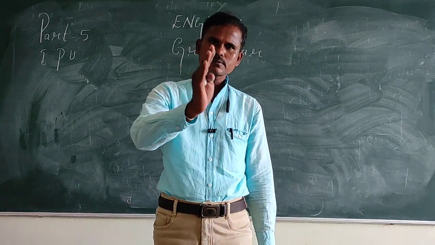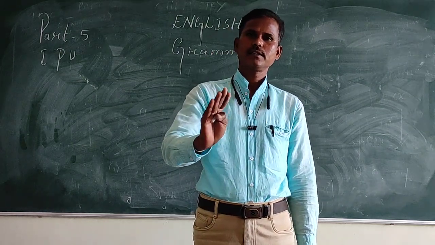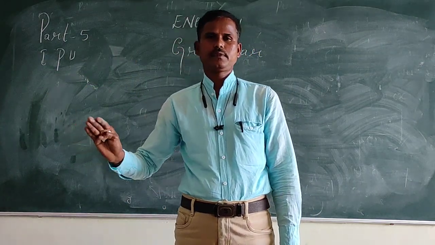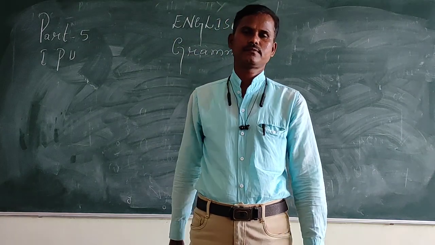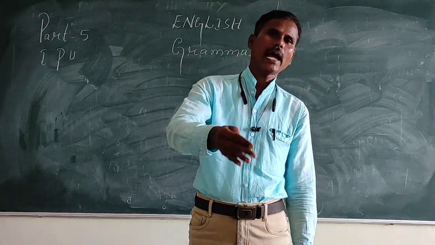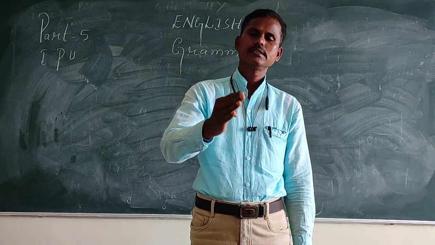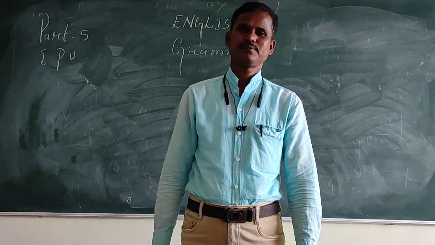And do form. Do, does are used for present time. Did is used for past time. Next, have form. Have and has are used for present perfect.